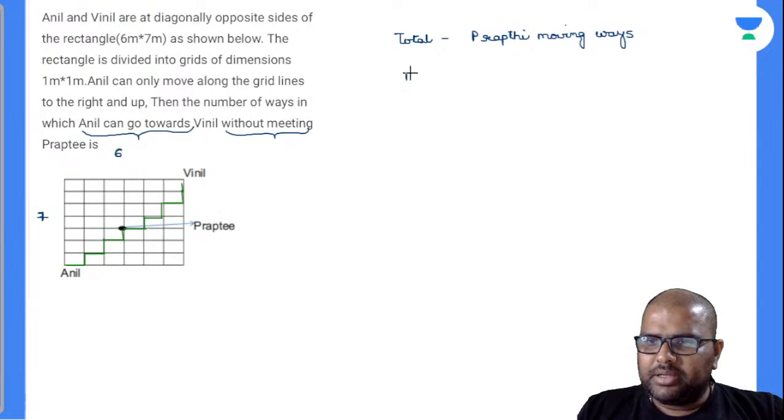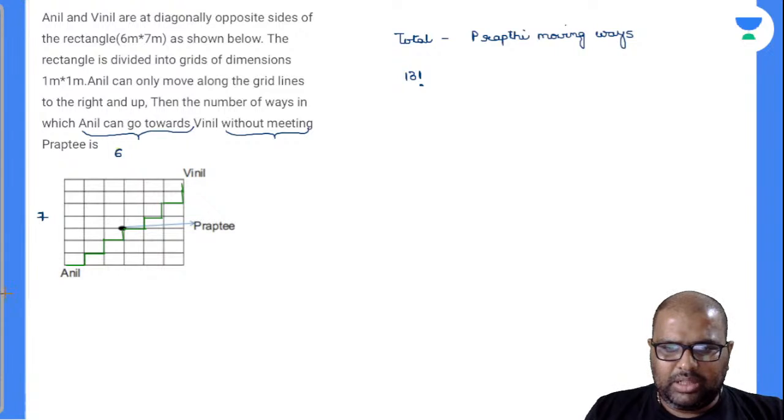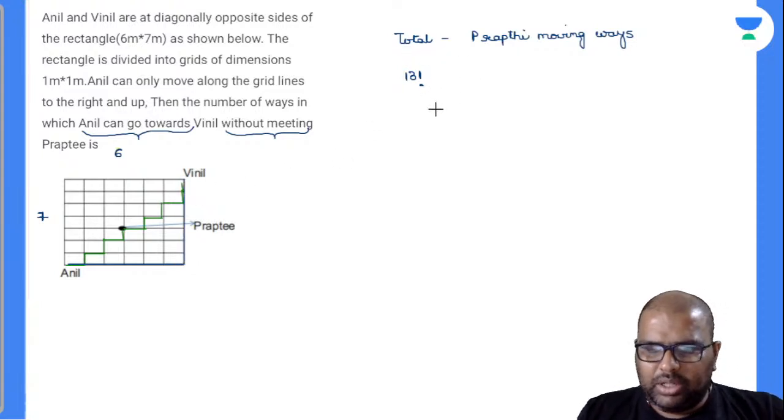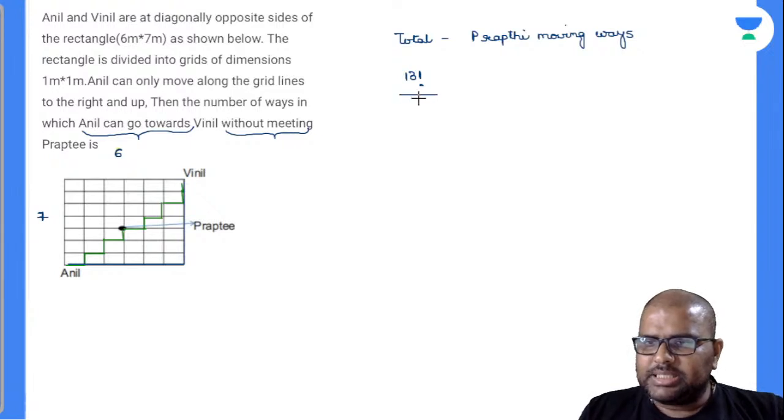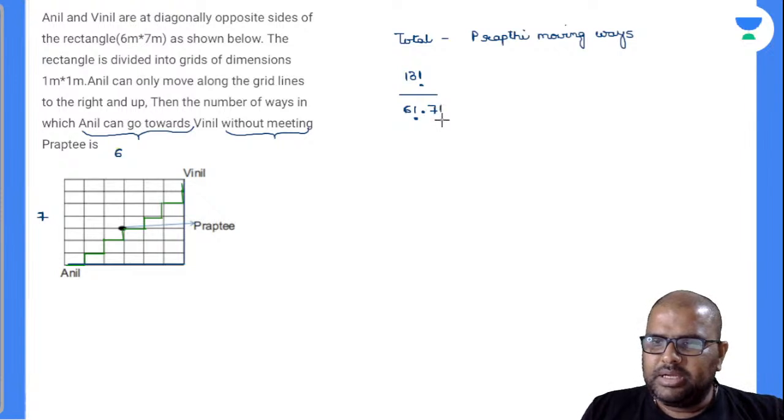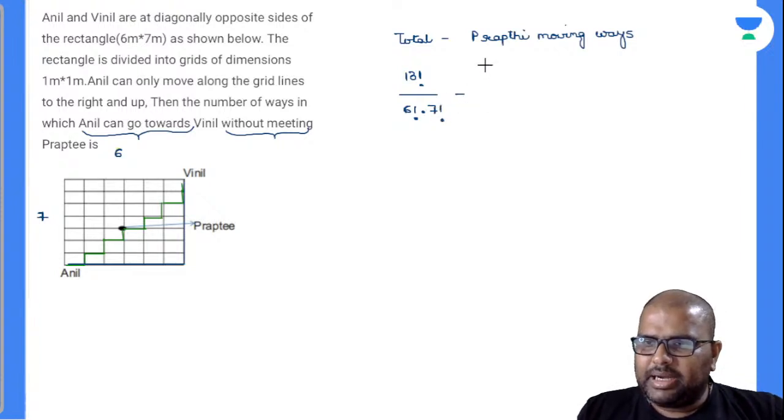Yes, perfectly. Because see here, I wrote only one way, right? You can write down all the ways there. See here, 1, 2, 3, 4, 5, 6. 1, 2, 3, 4, 5, 6. This is one more way. So I have written all the ways there. So in this 13 factorial, are there any duplicities? Yes, there are duplicities. So 6 are horizontal steps and 7 are vertical steps. This is your total. From this, I will be subtracting the total Prapti moving ways, beta.